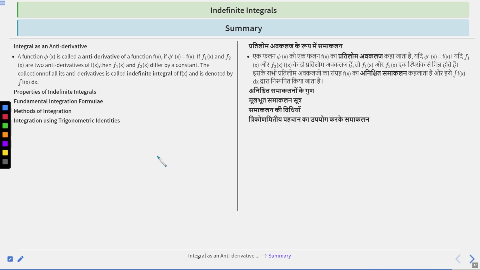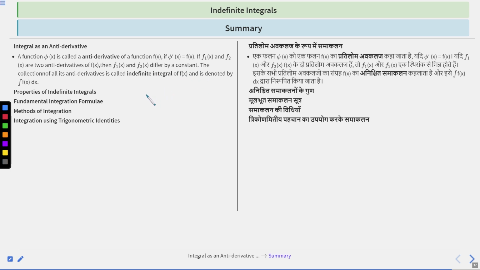Now the summary of the lecture that we have discussed in today's class. We first discussed integration as an antiderivative: a function phi x is called an antiderivative of function fx if phi dash x is equal to fx. If f1x and f2x are two antiderivatives of fx, then f1x and f2x differ by a constant.